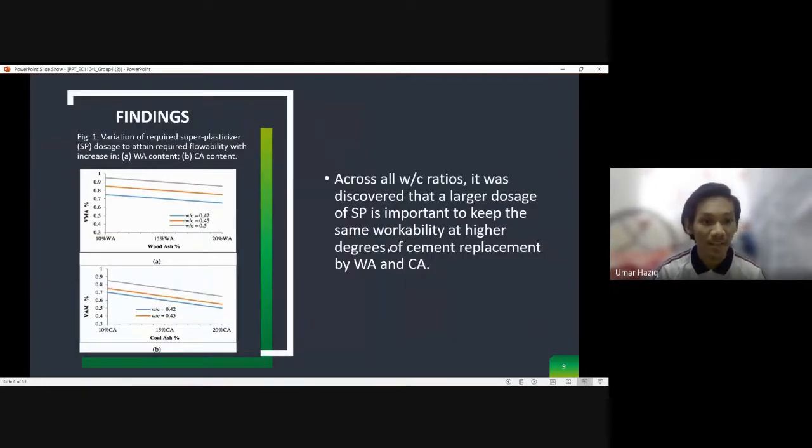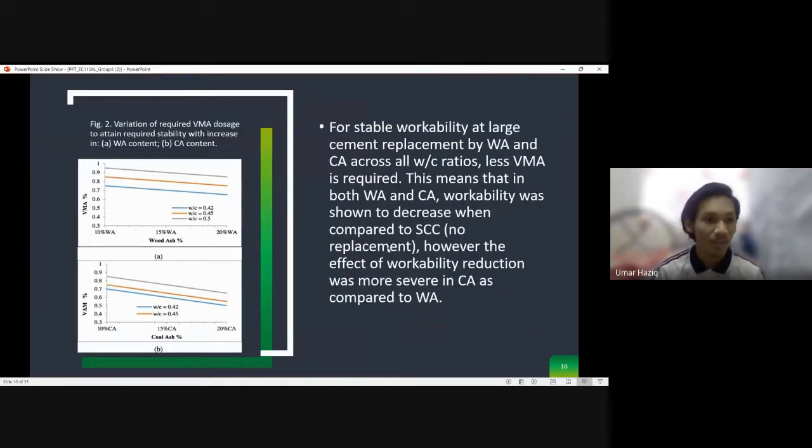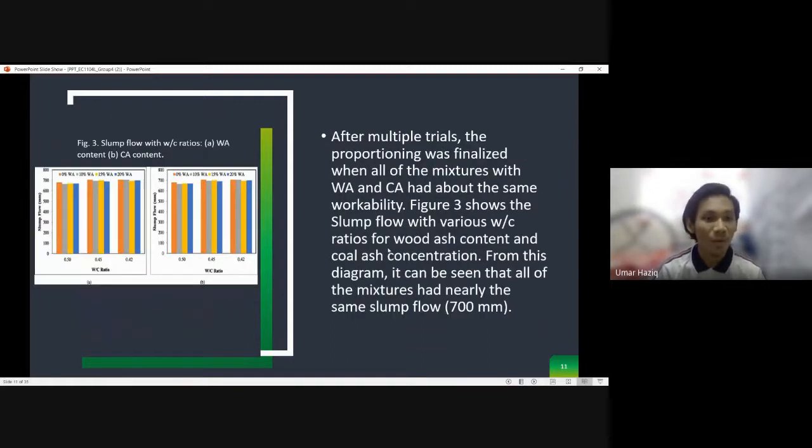The first finding, in figure 1, shows a variation of required superplasticizer dosage to attain required flowability with increased WA and CA content. In the second figure, we got a variation of required VMA dosage to attain required stability with increase in WA and CA also. The third one shows slump flow with the WC ratio. So here we can see